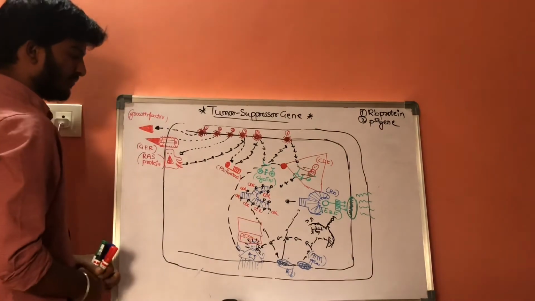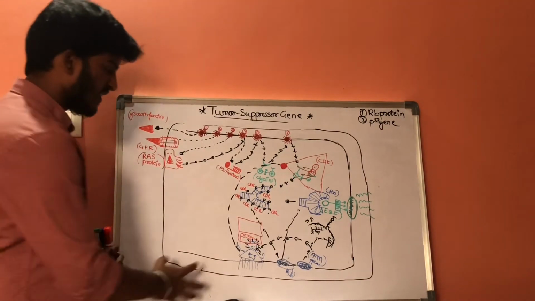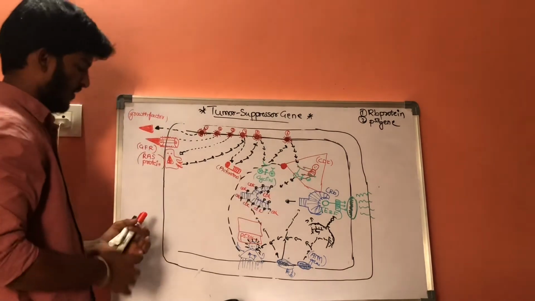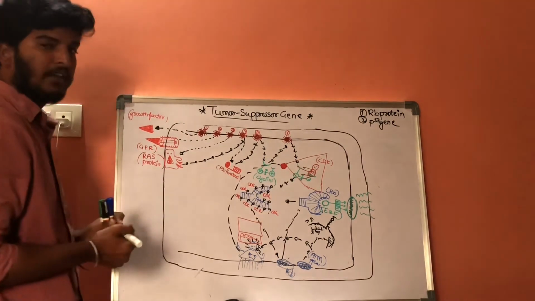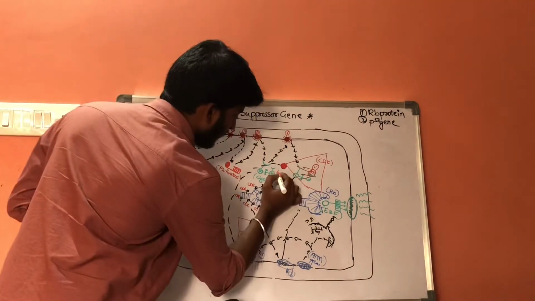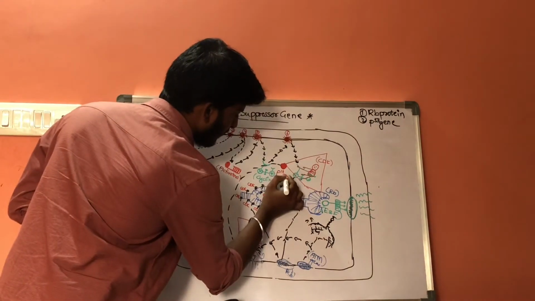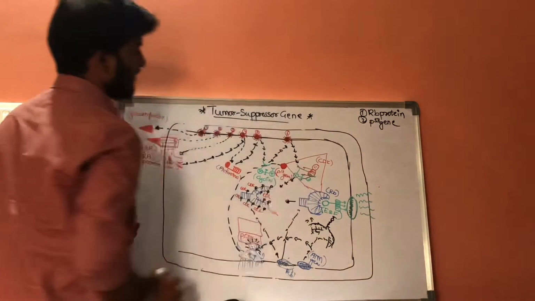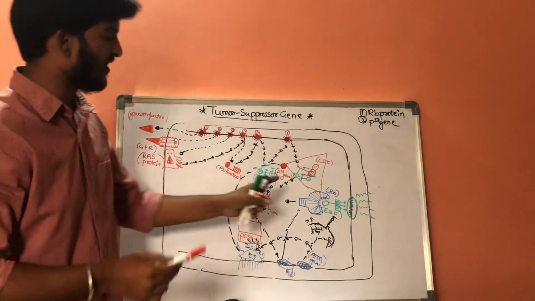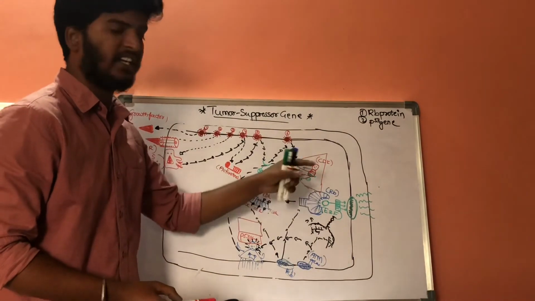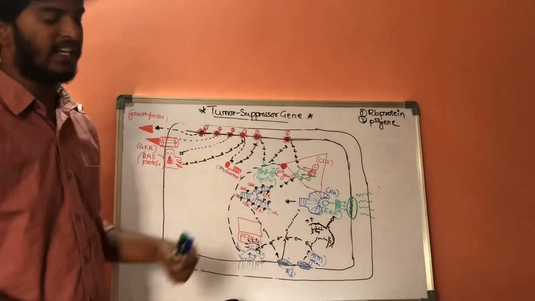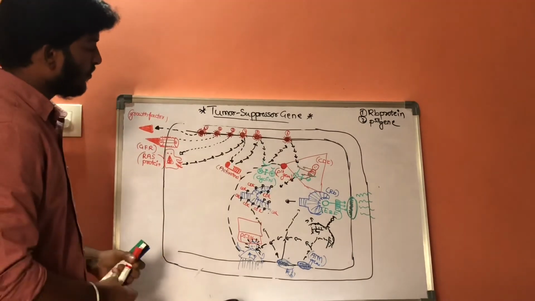In this way, the P53 gene will release a special protein. The name of this special protein is the P16 protein, which works on CDKs and will inhibit the function of CDKs.